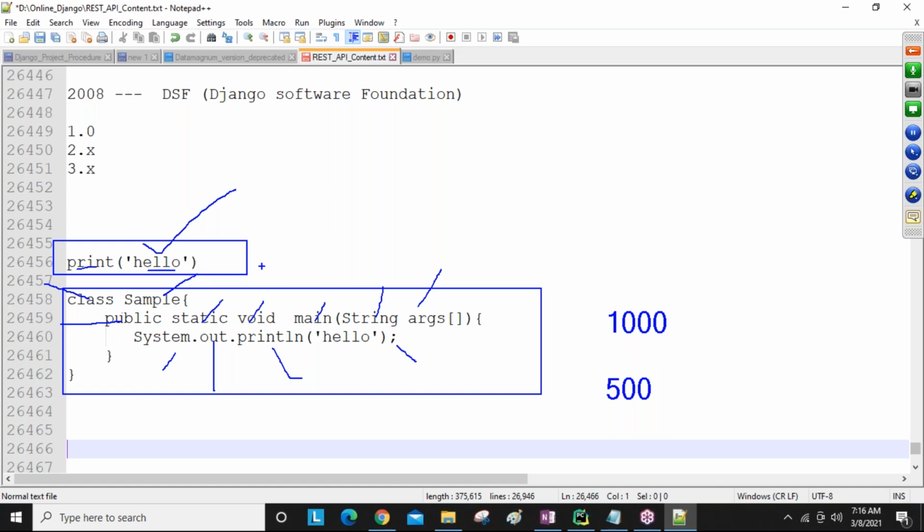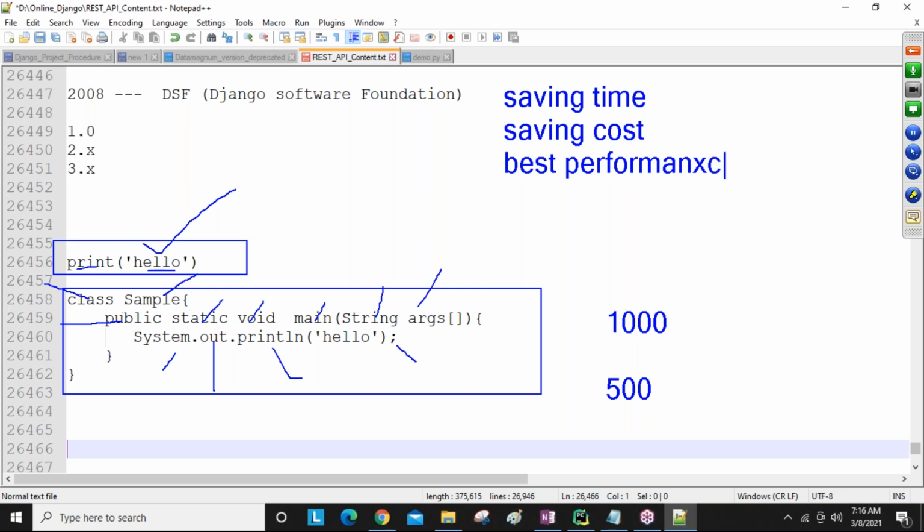Our Django framework is purely developed using the Python language only. That's why all Python data types, Python keywords, Python syntaxes, these things only we are going to use in our Django framework. So when you are developing an application using the Django framework, the major points, guys, are that we are saving the time, we are saving the cost of the project, and we are developing the best performance of applications.